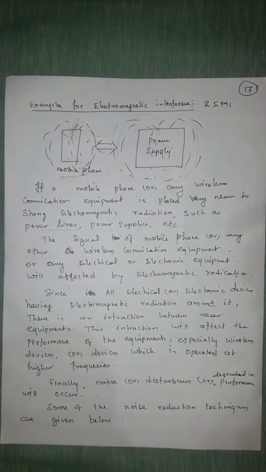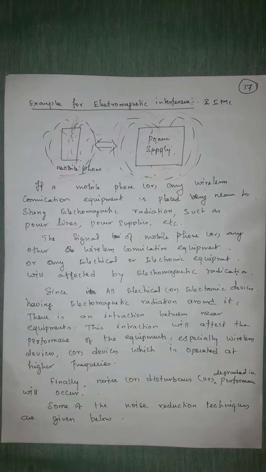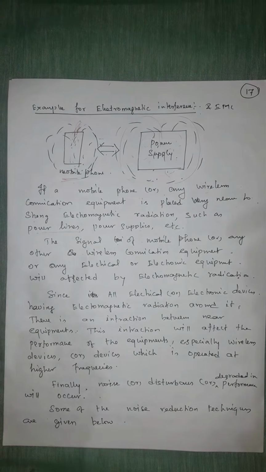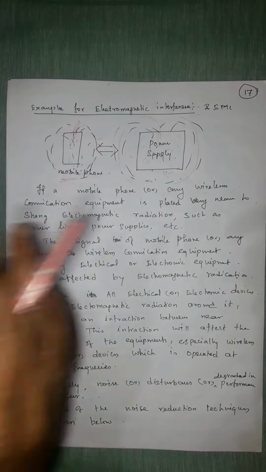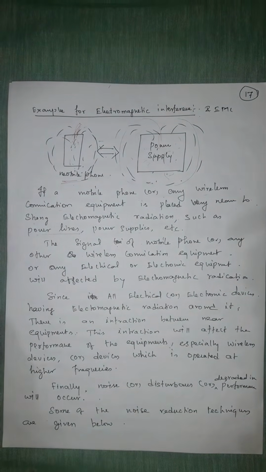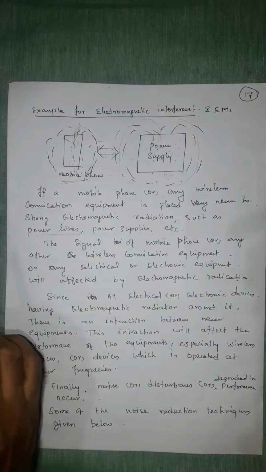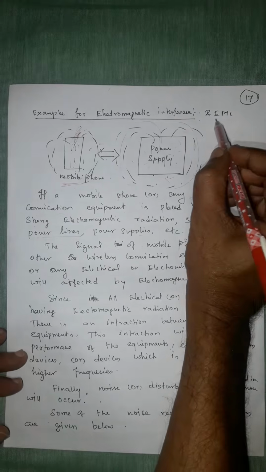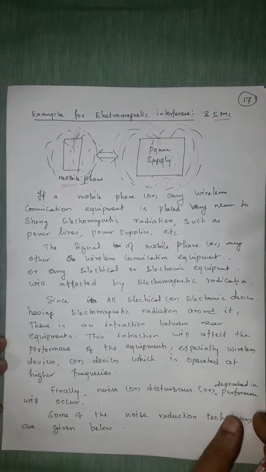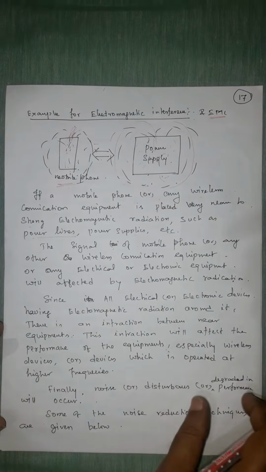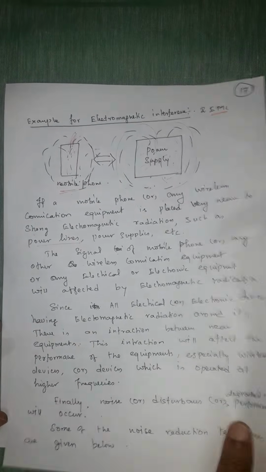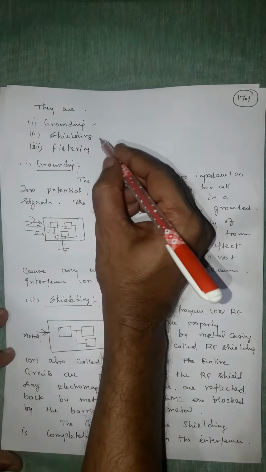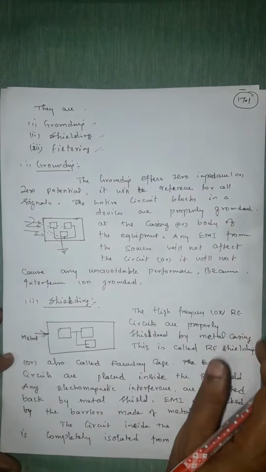If an electronic device or a wireless communication device is very near to a strong magnetic field such as a transformer or other power sources, that electromagnetic field affects the signal. So we have to design the communication device so that it will not be affected by external fields, which is called EMC or electromagnetic compatibility. How to protect devices from electromagnetic interference? There are three techniques: one is grounding, another is shielding, and another is filtering. What is called ground?